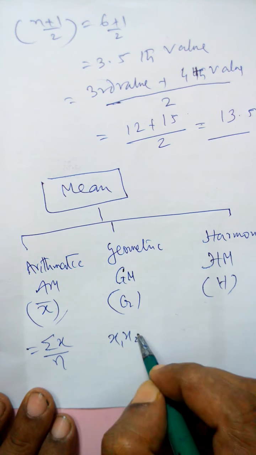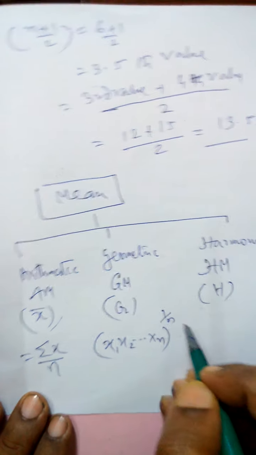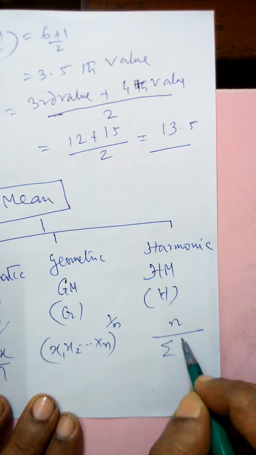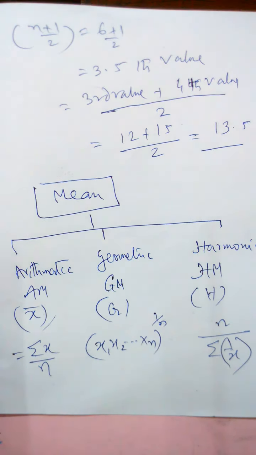Geometric mean, GM, will be: multiply all the values to the power 1/n. And harmonic mean is n, the number of data, divided by the total of reciprocal values. So 3 formulas, AM, GM and HM. AM is the simple average, adding the data and dividing by the number of values. Geometric mean indicates multiply all the data to the power 1/n, and harmonic mean is n divided by all the reciprocal data added.